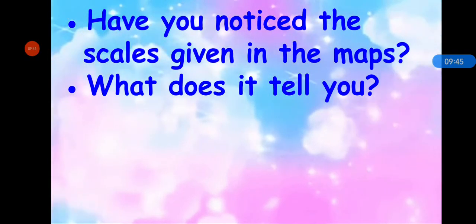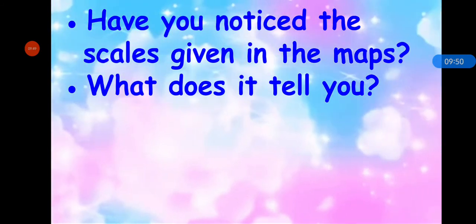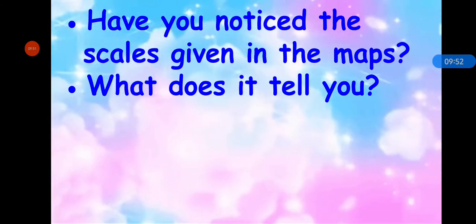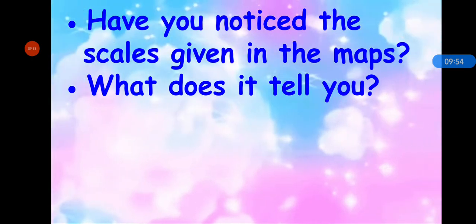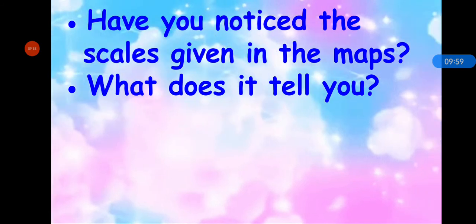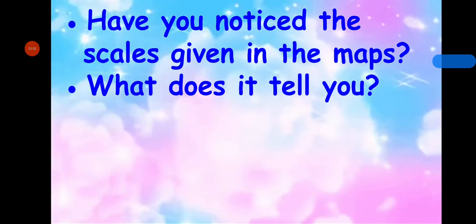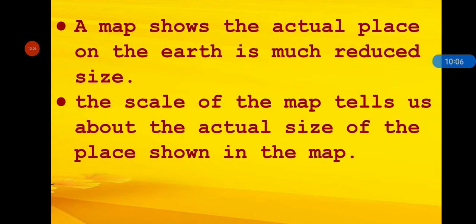So have you noticed the scales given in the maps, and what does it tell you, and how can you use this method to know the actual distance between two places shown on the map? A map shows the actual place on the earth in much reduced or decreased size. The scale of the map tells us about the actual size of the place shown in the map.